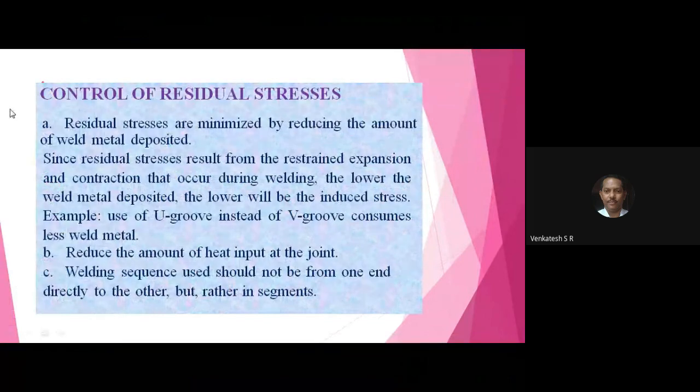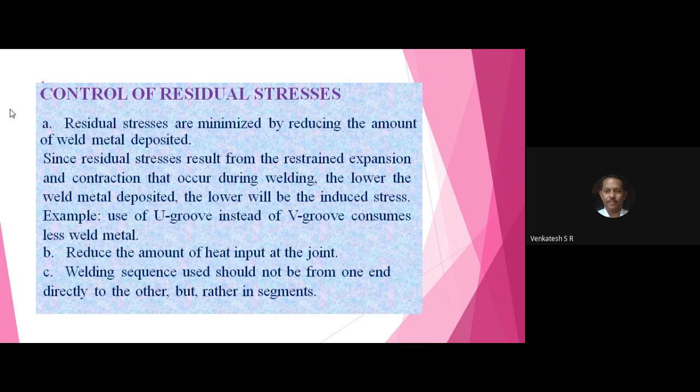Now write down control of residual stresses. Go through the factors which control the formation of residual stresses in the joint. First point, always see that the minimum metal is deposited in the joint, otherwise it leads to the formation of residual stresses.